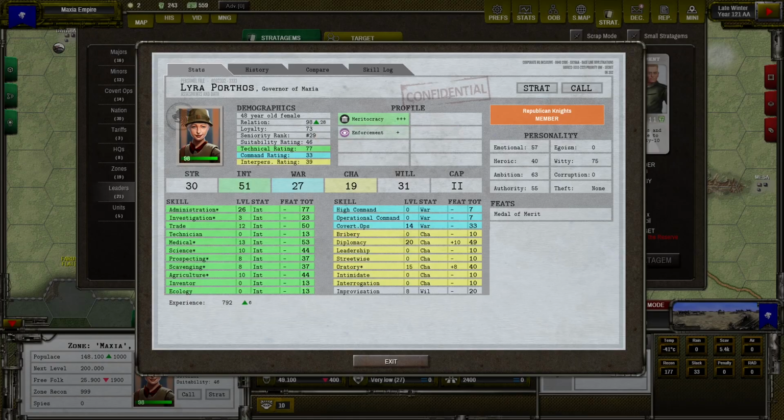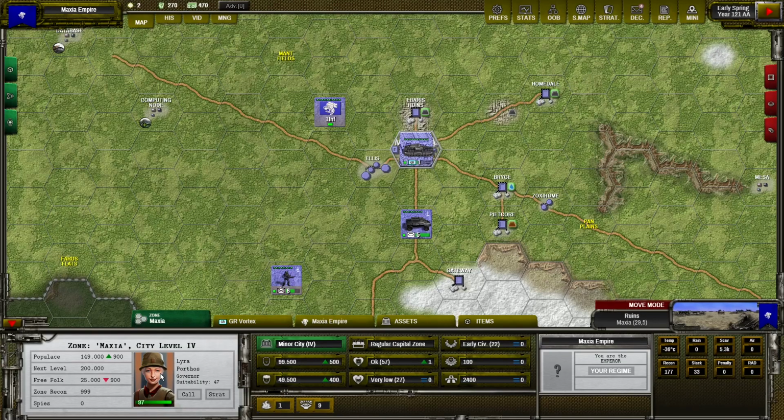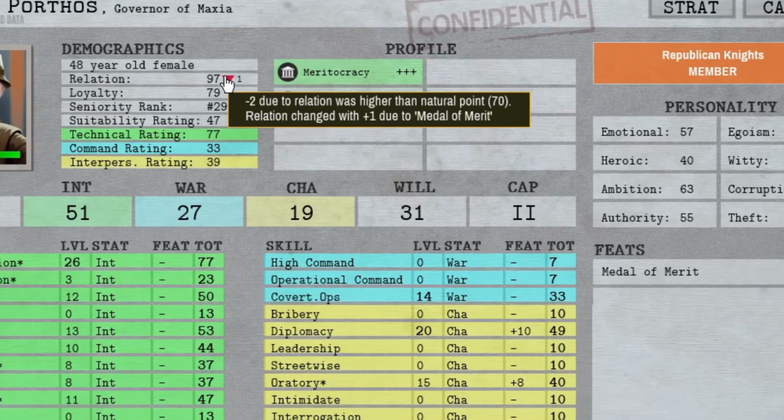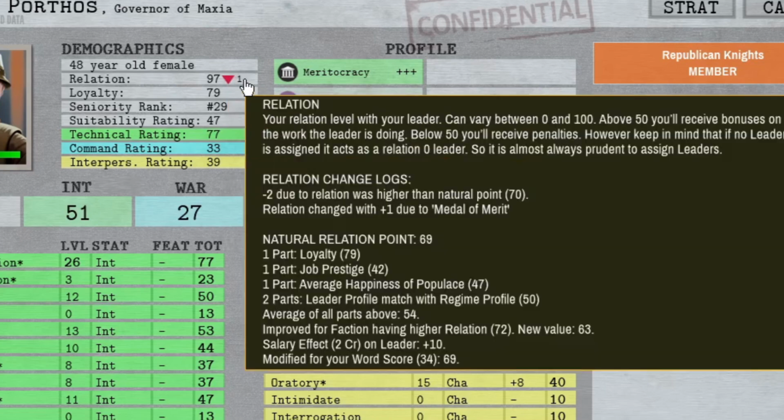Let's play the next turn. We are in the next turn. We can go back to our leader. And you can see that the changelog is showing us that we lost 2 relation because the natural relation point is lower than our relation increased by this medal, but also the relation change plus 1 due to the Medal of Merit. So effectively we are only losing 1.